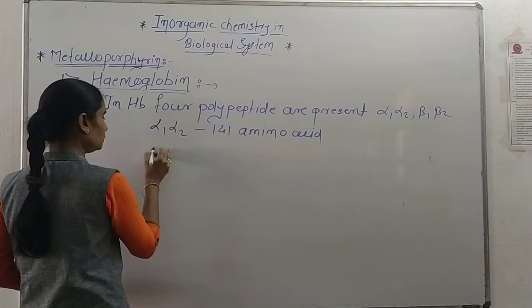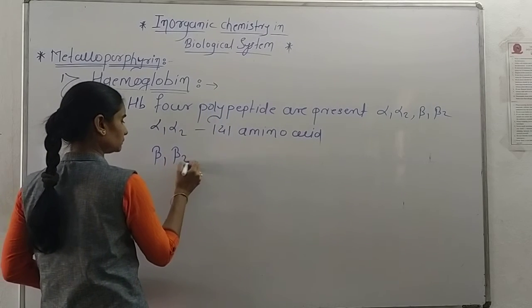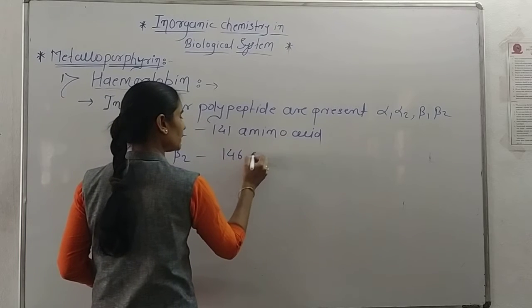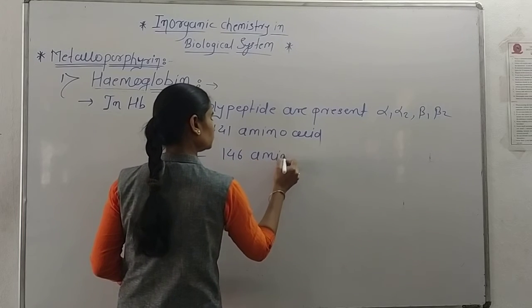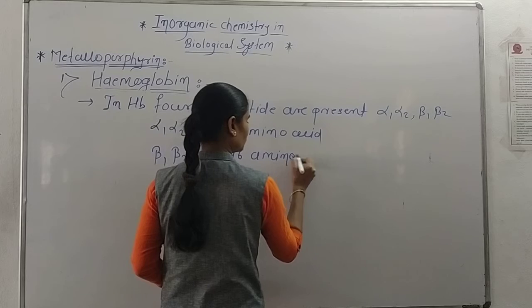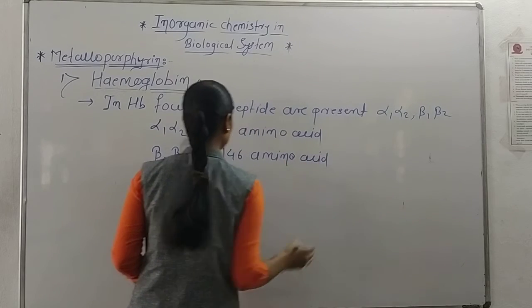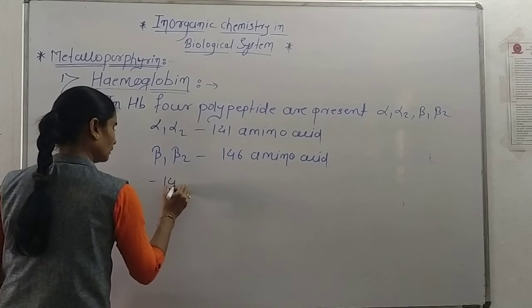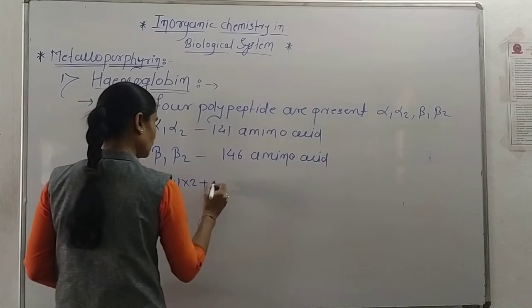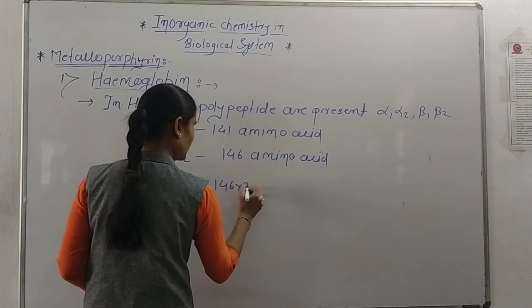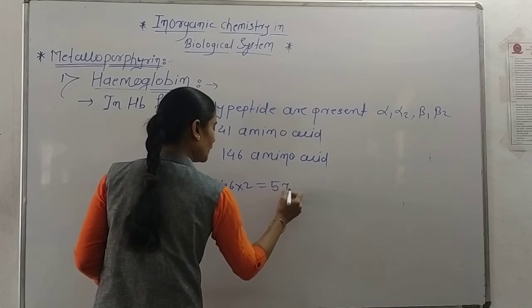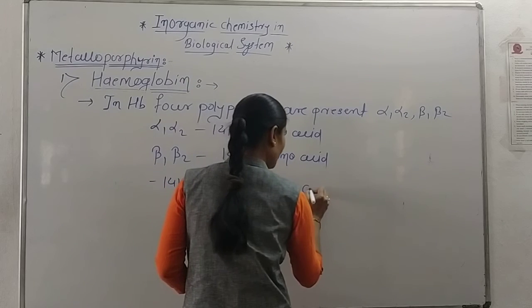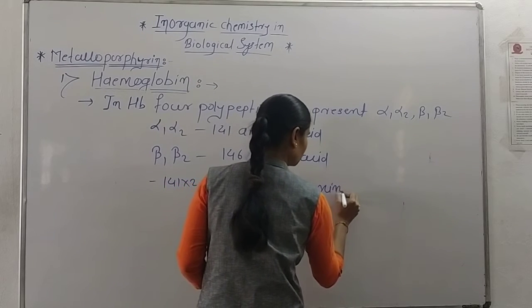Beta 1, beta 2 have 146 amino acids. So total: 141 into 2 plus 146 into 2 is equal to 574 amino acids present in hemoglobin.